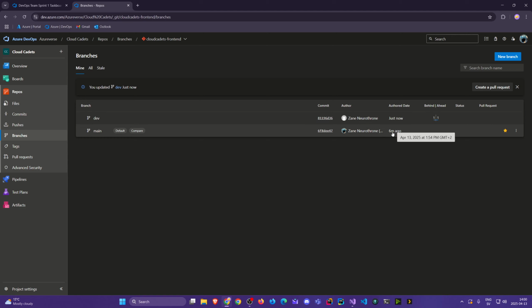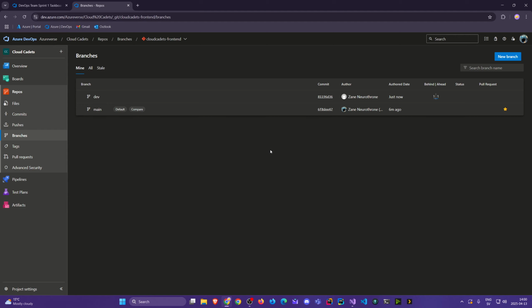So you saw that there was nothing preventing us. We don't want to do a pull request. There was nothing preventing us from pushing to the dev branch, and we don't want that. We don't want that for the dev branch, and we don't want it for the main branch. But the branch policies will differ a bit. So let's see how we can prevent that.